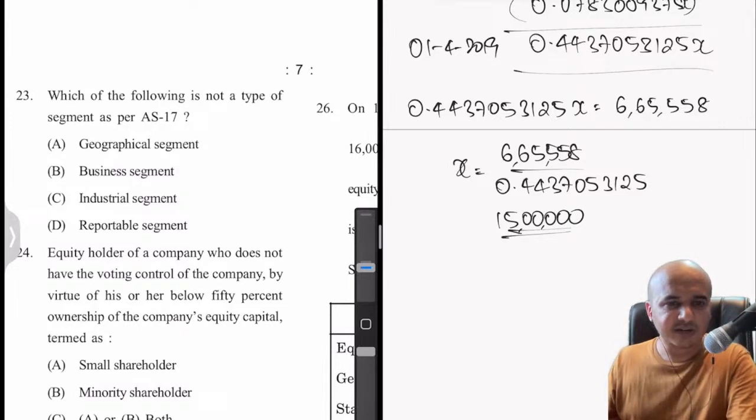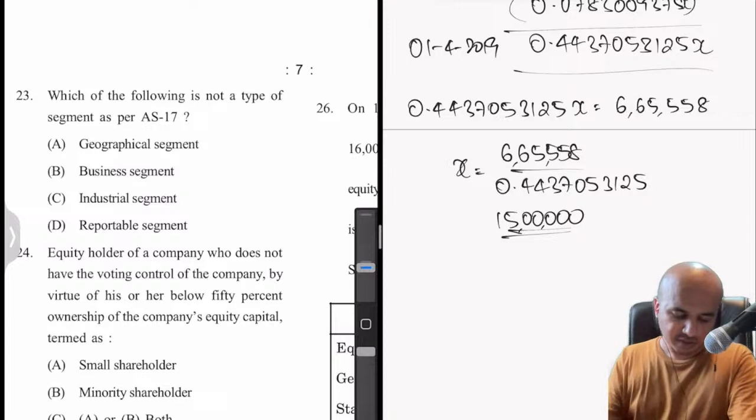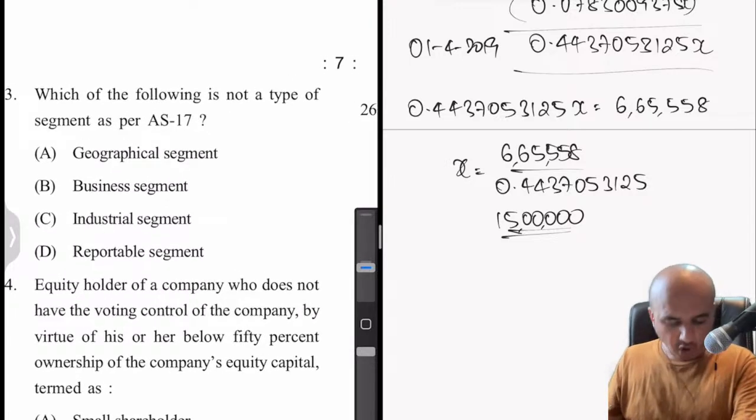There's a question based on segment reporting. A very easy question actually. Question 23. Which of the following is not a type of segment?